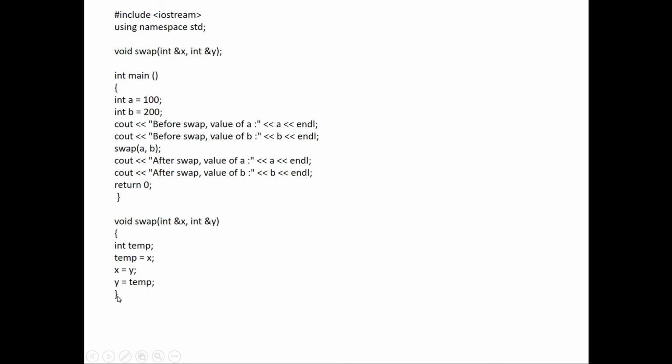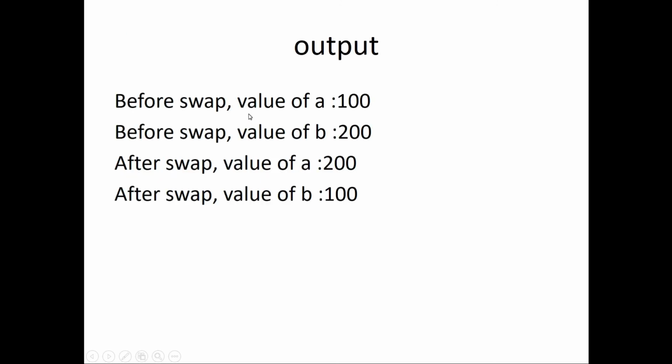It sees the closing bracket and now it comes to this line of my main program. It sees after swap value of A. Now what is the value of A? You already know that it has been interchanged in the swapping procedure. So now it becomes 200, and after swap the value of B becomes 100. So this is call by reference, where the original value has been modified. You can see the output: before swap, value of A is 100, value of B is 200. After swap, value of A is 200, value of B is 100. So this is what we get as output.